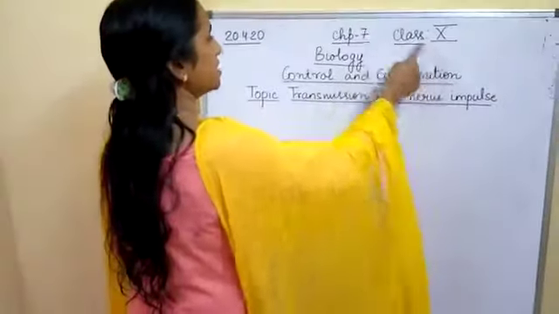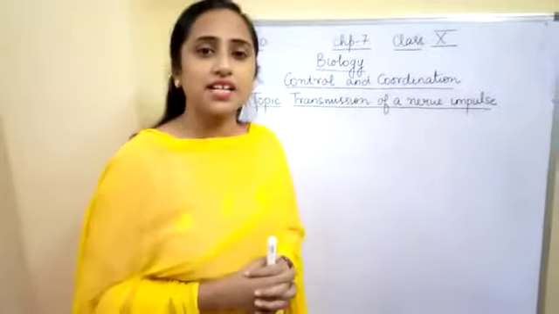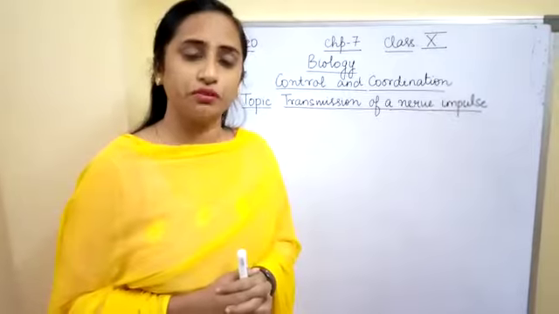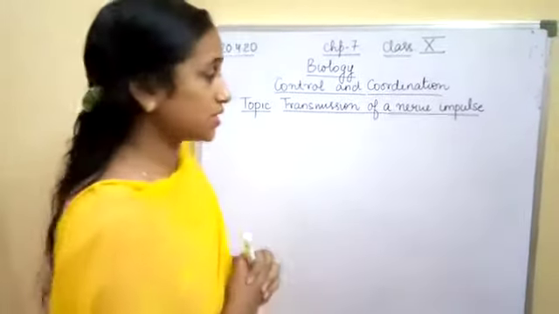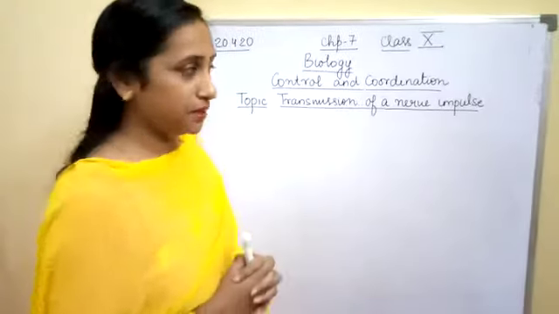I am teaching class 10th, chapter number 7, Control and Coordination. In the last lecture, we have seen about the nervous tissue and the structure of the neuron and the labeling and the functions. Now we will be studying about the transmission of a nerve impulse.